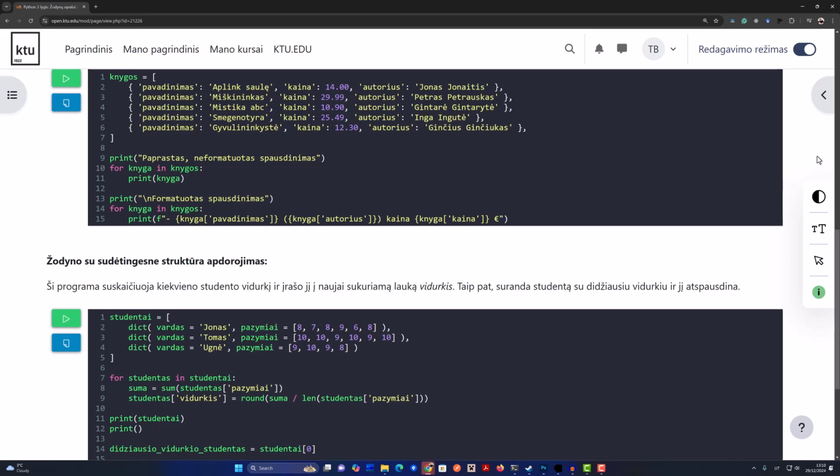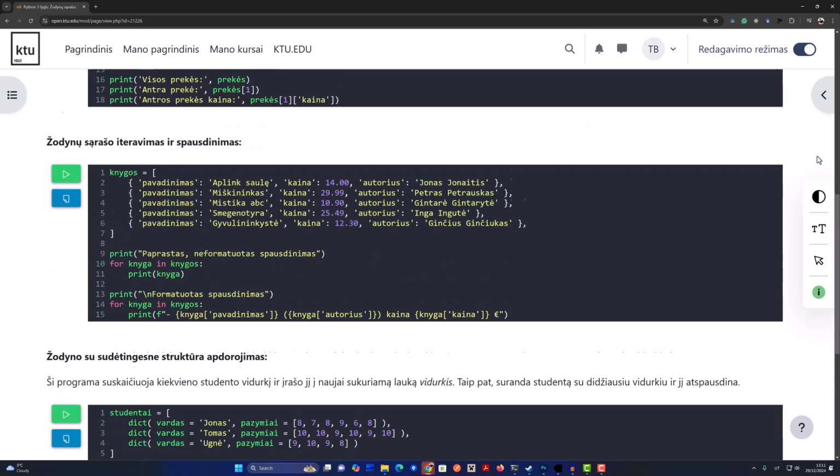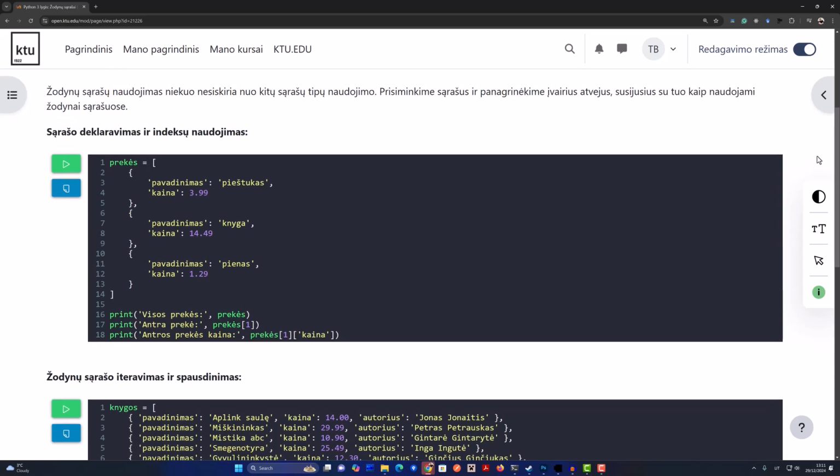I love it. Okay, so how do we actually navigate through these lists of dictionaries? It seems like it could get kind of messy. It's actually really intuitive. It's just combining what we know about indexing lists with how we access data in dictionaries. Okay, so two-step process. Yeah. Let's say you want to get the price of the second item in that prekės list. Okay, second item, price. Got it. You'd use prekės[1]['kaina']. So [1] gets you to the second item in the list, which we know is a dictionary. Right, because Python starts counting at 0. Exactly. And then ['kaina'] fetches the value associated with the kaina key, which means price, inside that dictionary. So it's like we're zooming in first to the right dictionary, then to the right key within that dictionary.